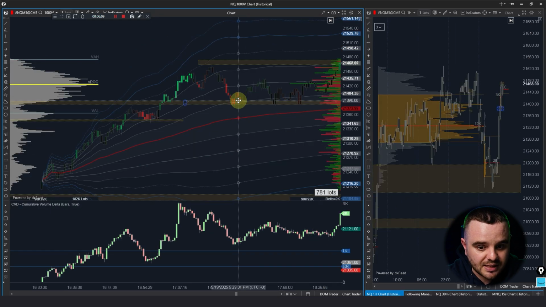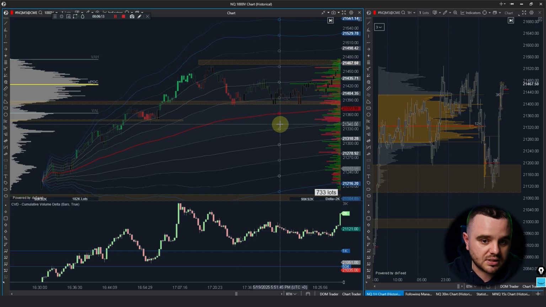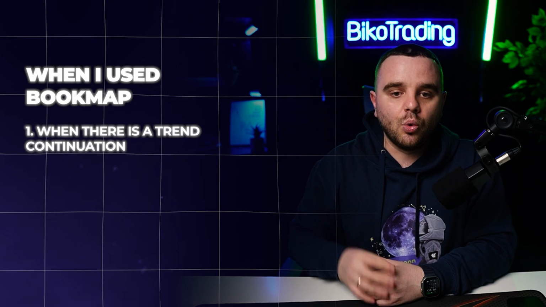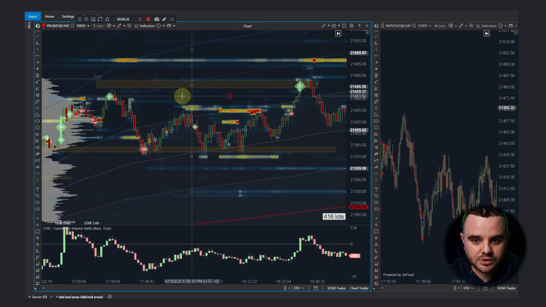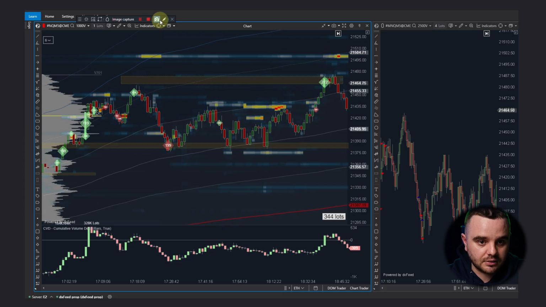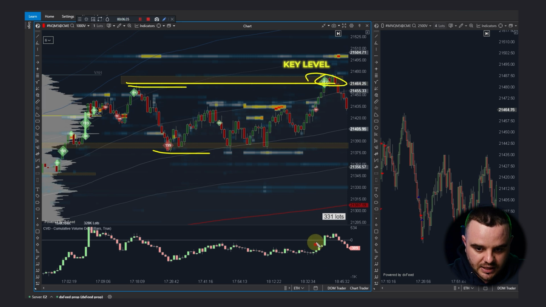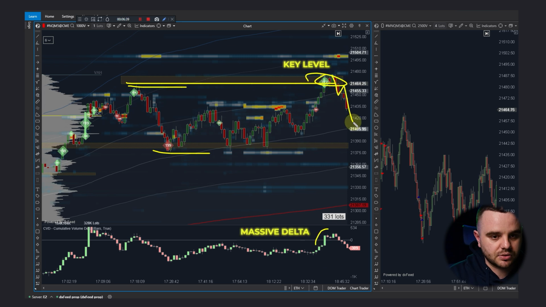That's an example for you that sometimes Bookmap is not a holy grail, and sometimes price will take stop losses and all of this stuff. That's the reason why I use it only for trend continuation, or when price is in a range. For example, price here started creating a range, and a significant key level was taken with massive delta and price stopped. After that, you can take a reversal trade.